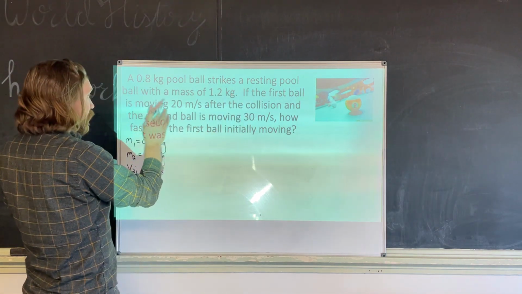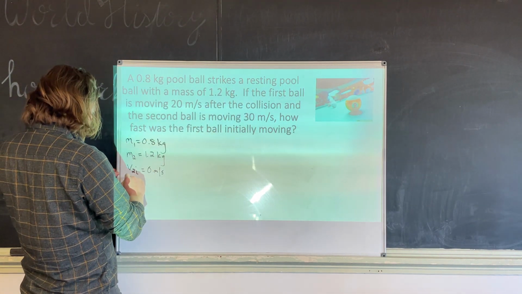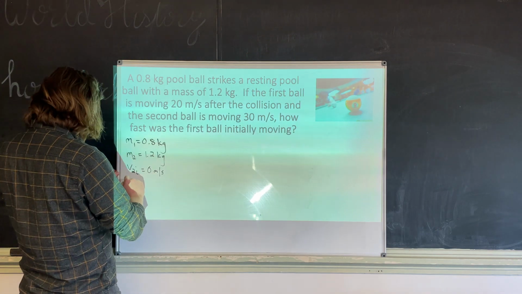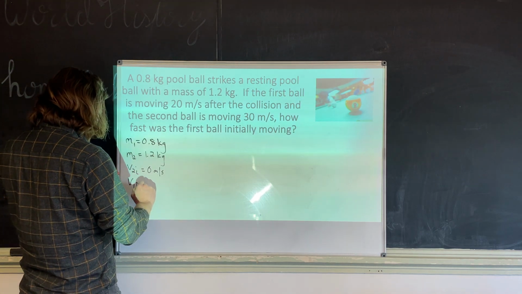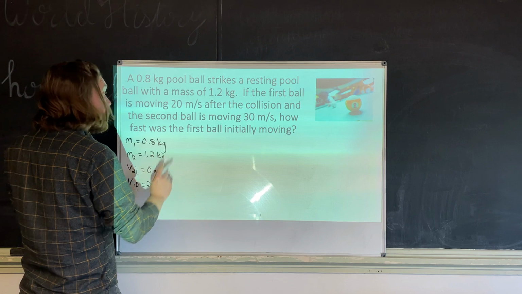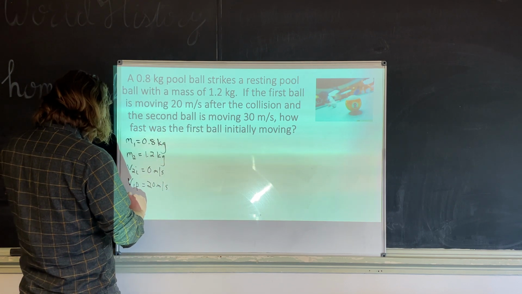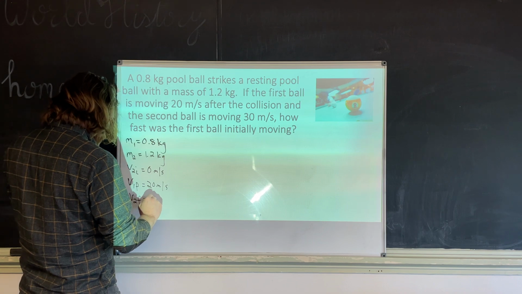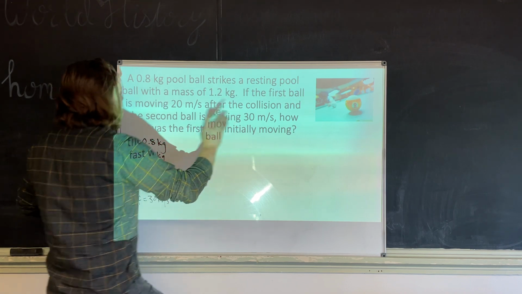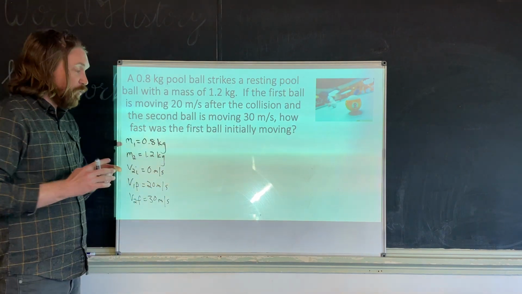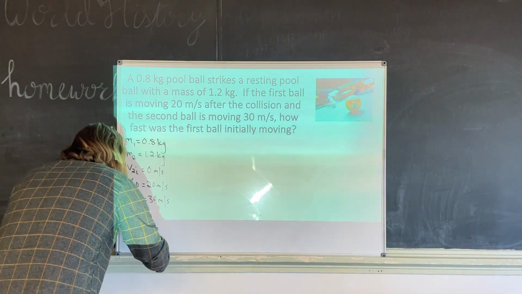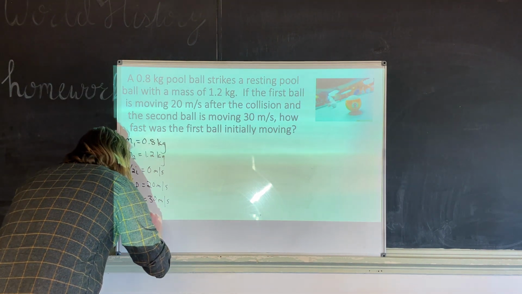If the first pool ball is moving 20 meters per second after the collision, my V1 final is 20, and the second pool ball is moving 30 meters per second, so my V2 final is 30. How fast was the first pool ball initially moving? That means we are looking for V1 initial.